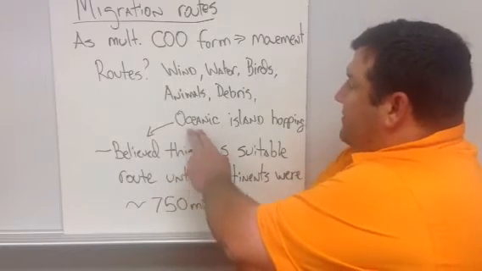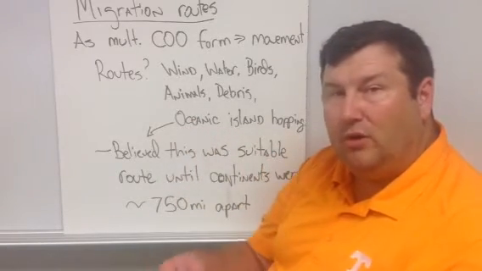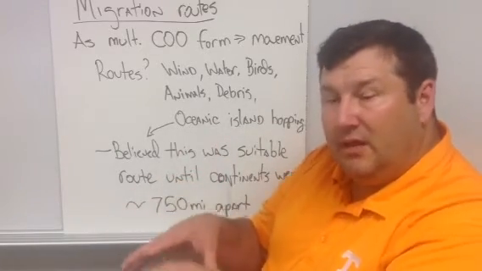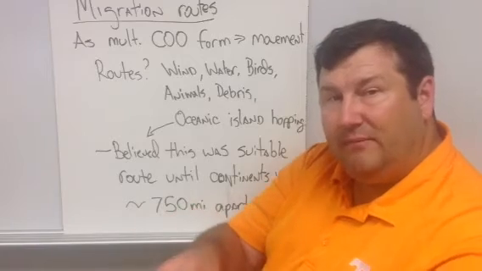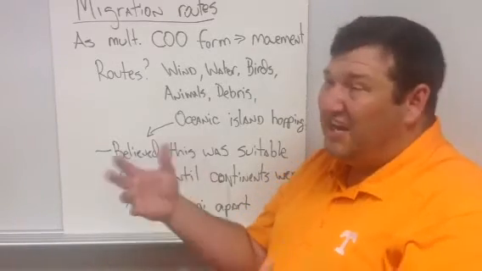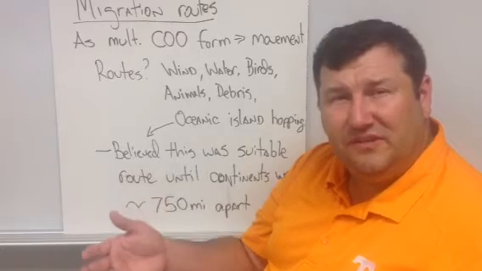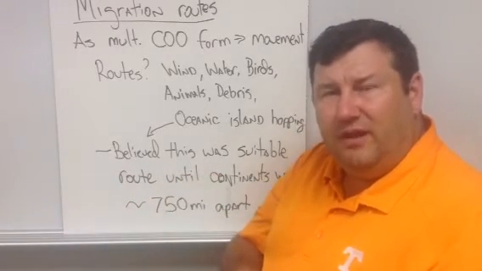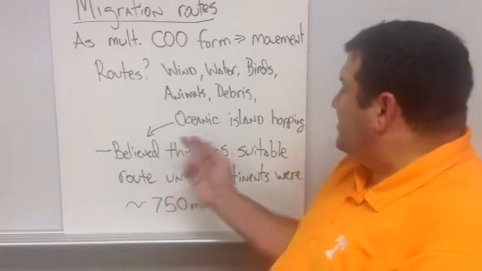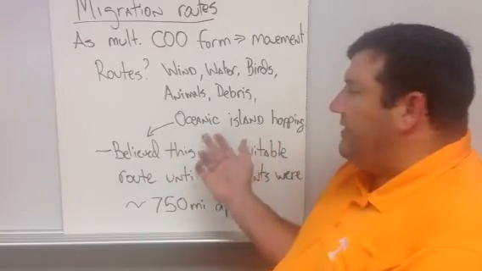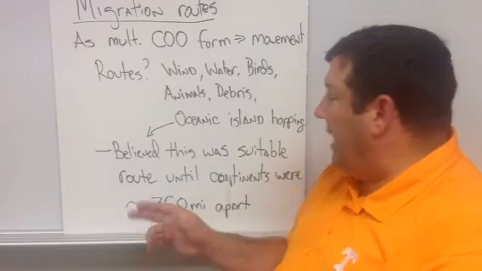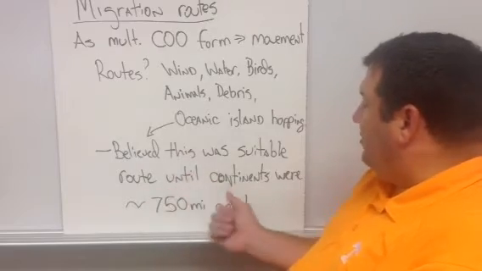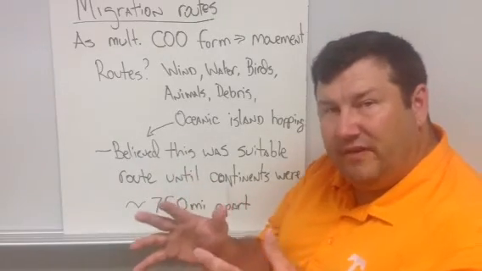There's also some evidence for oceanic island hopping, so birds or other animals or debris moving from one island, populating, spreading, moving from that island to the next, spreading, moving from that island to the next, and spreading. A common example of that are Darwin's finches that we talk about in basic biology and evolution in the Galapagos Islands. So this oceanic island hopping is believed to have been an important route, and it's generally thought that this route was suitable until the continents were approximately 750 miles apart.